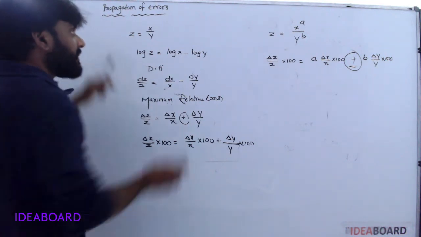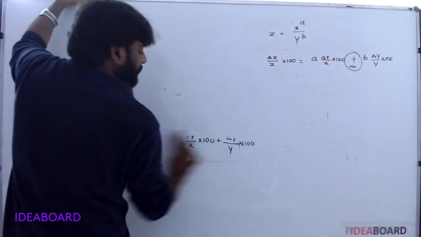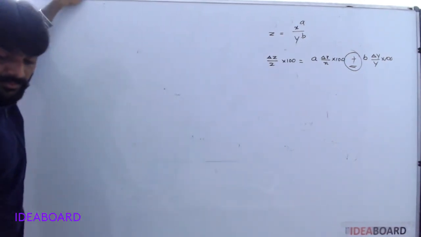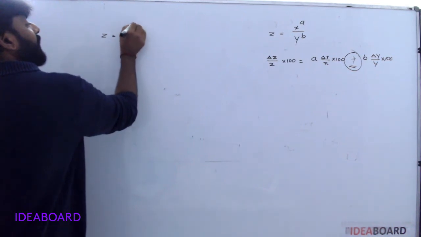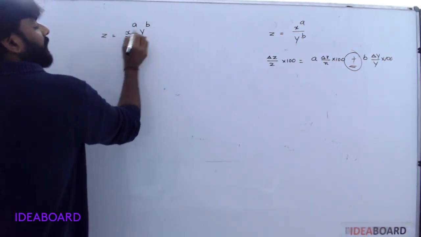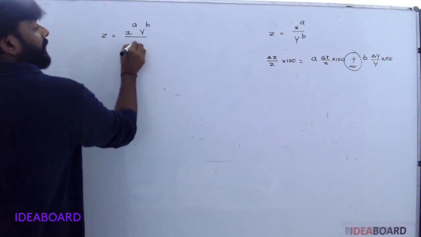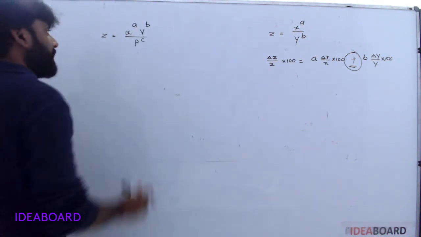Next, z is equal to x power of a, y power of b, p power of c. Here x, y, p are variable quantities.